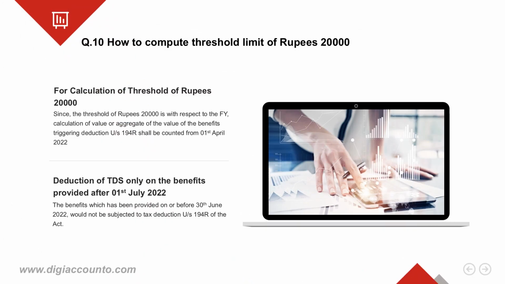It is clearly mentioned by the department in its answer to question number 15 that for computation of the threshold of rupees 20,000 for financial year 2022-23, we will consider the period from 1st April 2022 to 31st March 2023. But deduction under section 194R will only be done on benefits provided on or after 1st July 2022.